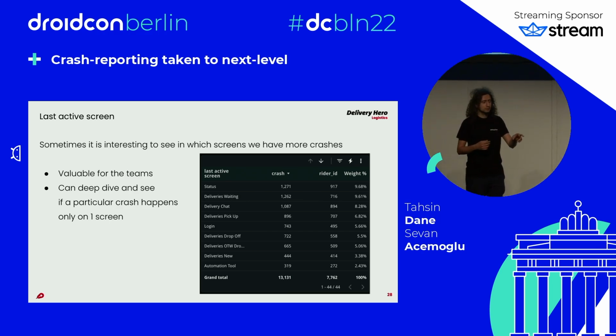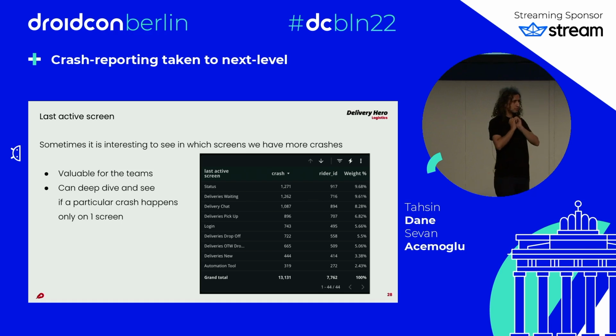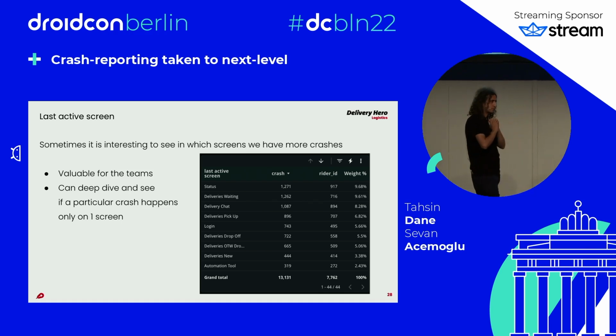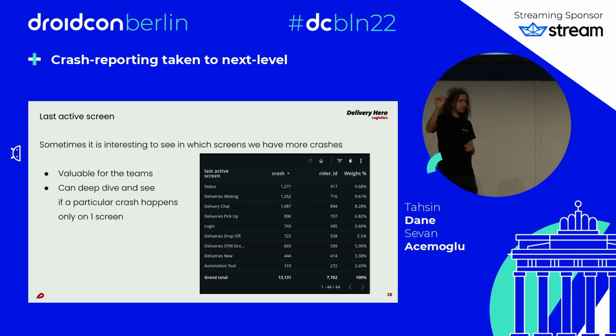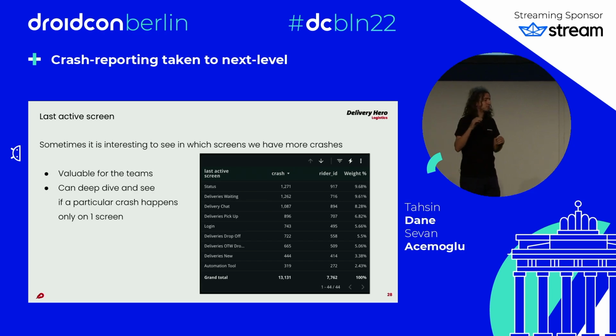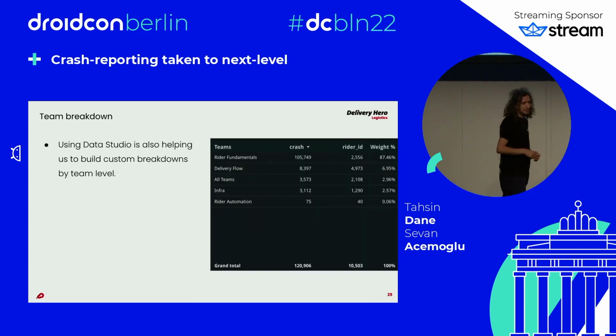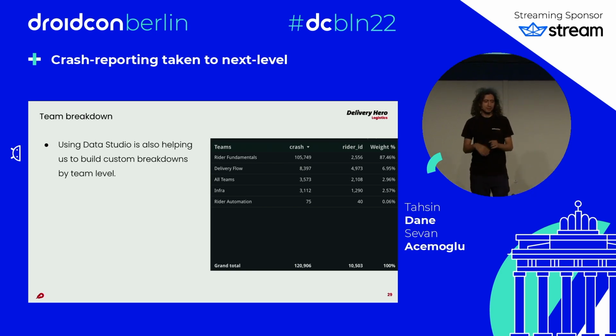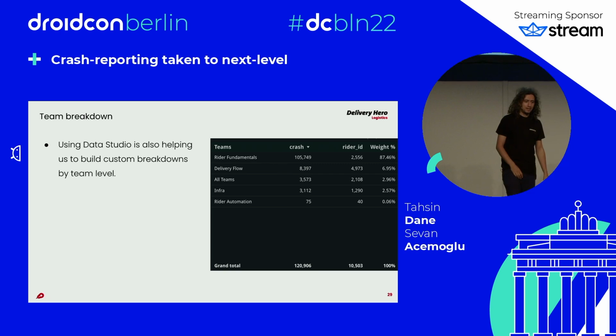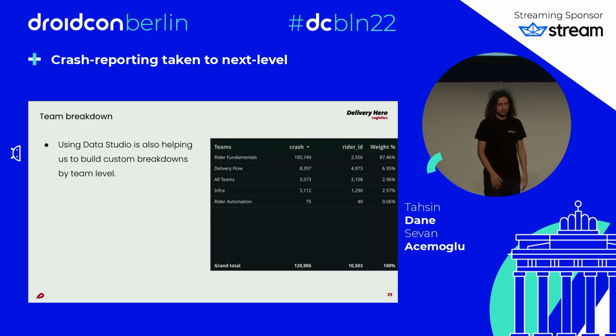This kind of information, for example, is impossible to find. Even if you send custom keys, it's impossible to find in Crashlytics. You have to go one by one and see the keys, or filter by one of these screens. Another one similarly is the team breakdown, where we map that into the teams. Here you see that one team has higher crashes, but there was an incident going on. I wanted to keep the screenshot anyway. This is also very interesting data for the team, so we would look into that.